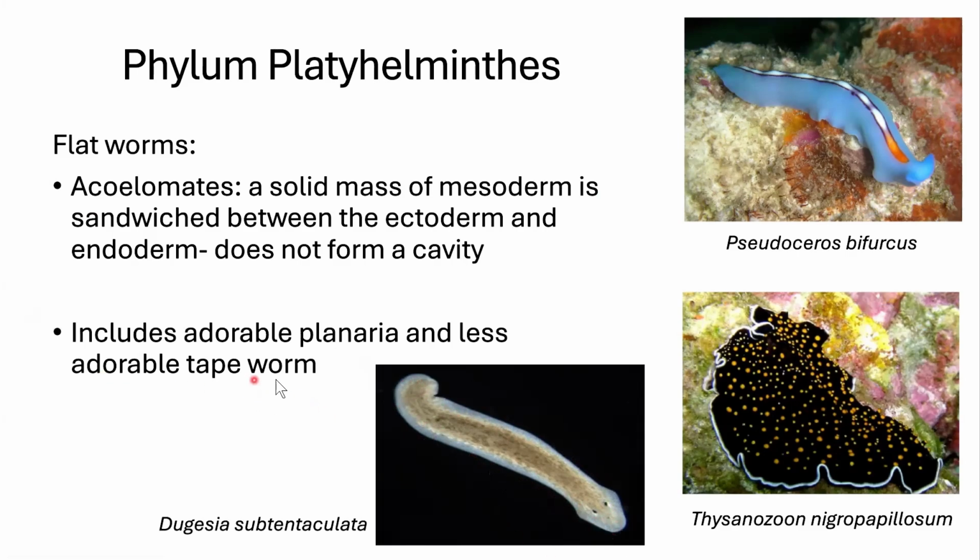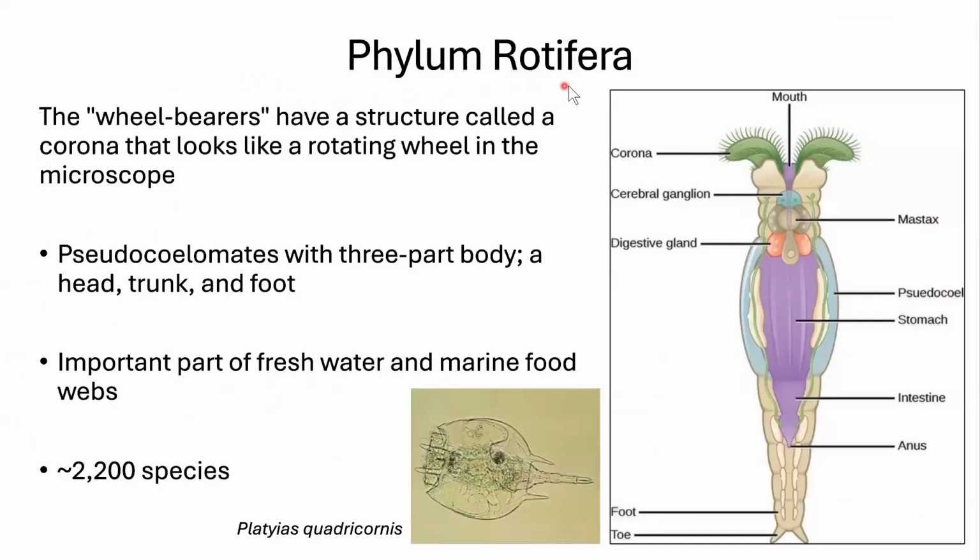And the less adorable tapeworm, which I'm not going to show you a picture of because parasites gross me out. We also have really beautiful marine worms in the Platyhelminthes. What's cool about planaria is just like Hydra, they have incredible regeneration. So if I were to cut this in half, it grows into 2. You can cut off their heads and it still grows a whole new body. Absolutely incredible.